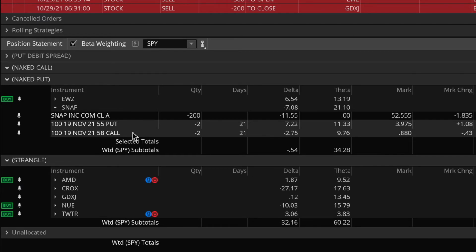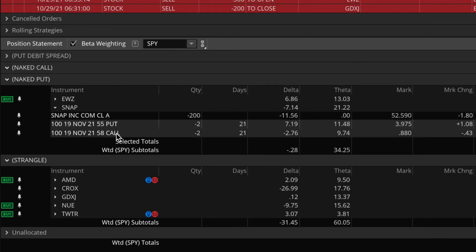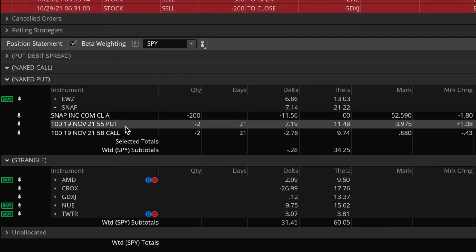Again, with my approach here, of course, I would like to be directionally correct on my trades from the beginning, but if I'm not, as you've been seeing, I can either short or buy shares of stock to totally compensate for that and still make a profit, but the main thing I don't want to have happen is for the stock to continually bounce through either one of my short strikes. So that's why even though Snapchat is below my put strike right now, at this point, I would love to see this stock continue to push lower and lower and lower, just move as far away as possible from my 55 strike here. So that's Snapchat.